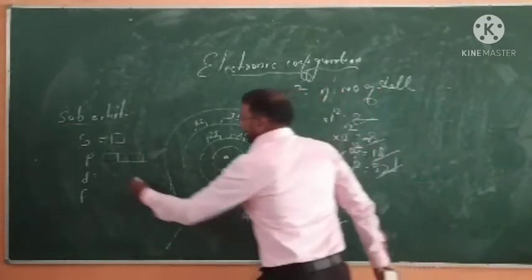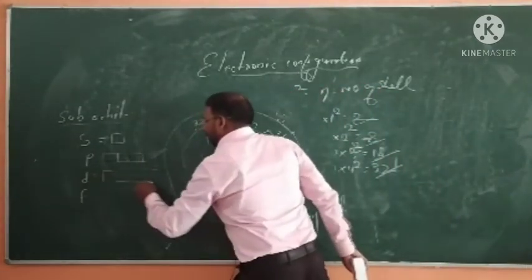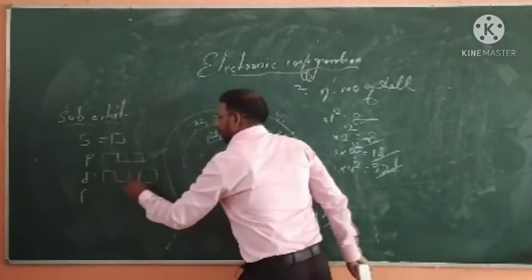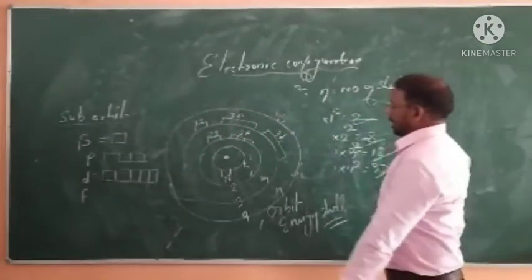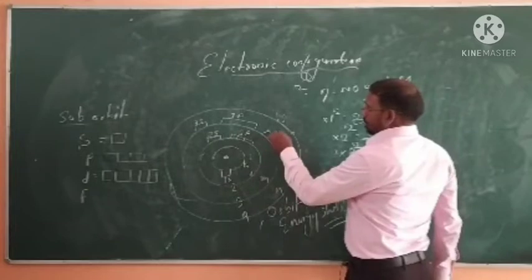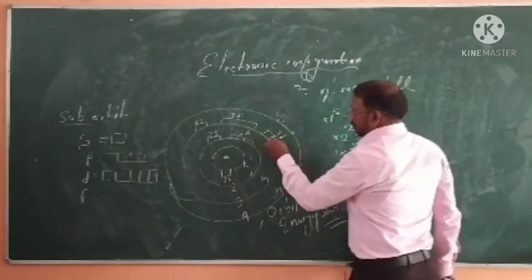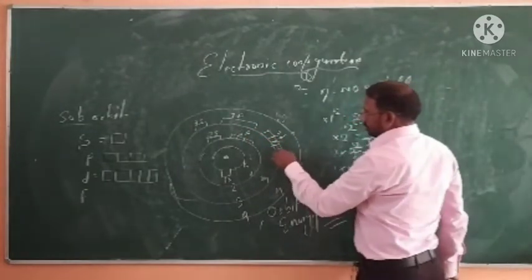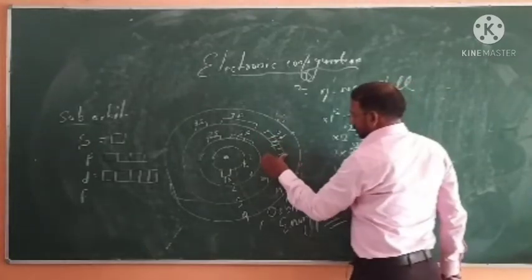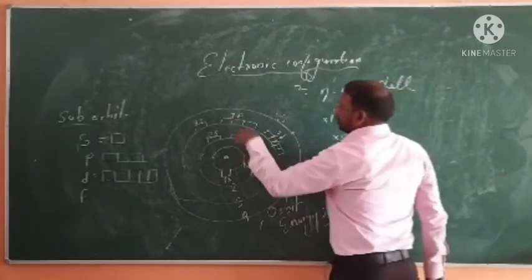And you know 3d has 5 rooms, 1, 2, 3, 4, 5. And why am I writing 3? Because it belongs to the third shell. And 3p has 3 rooms.